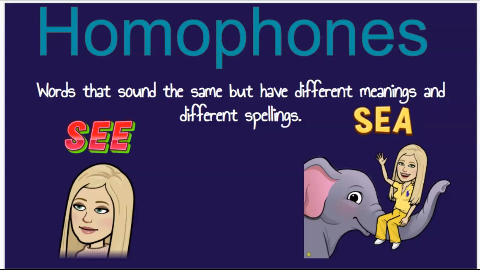Alright, in your reading canvas today, you're going to talk about something called homophones. Homophones are words that sound the same but have different meanings and different spellings. So, for example, the word see, like I see something with my eyes, or this word sea, like I went on a boat out to sea. They sound the same, but they have different meanings and different spellings.